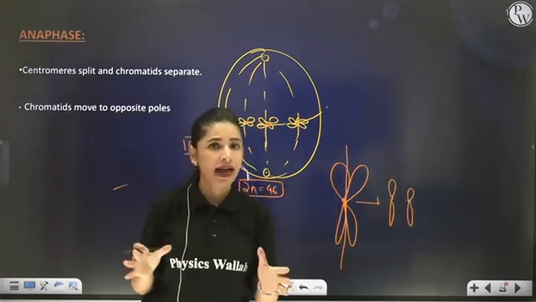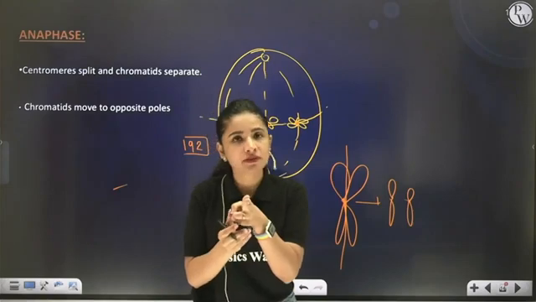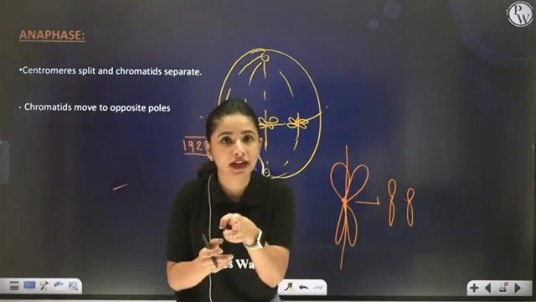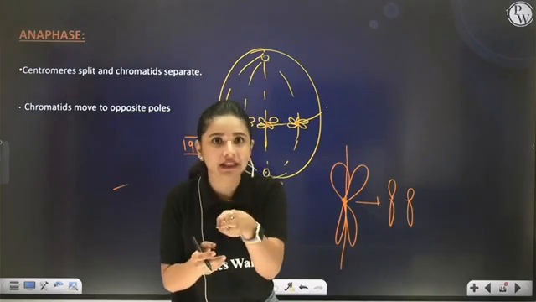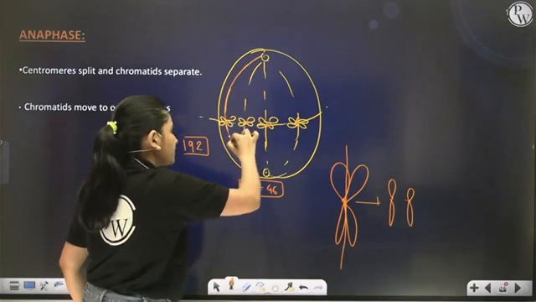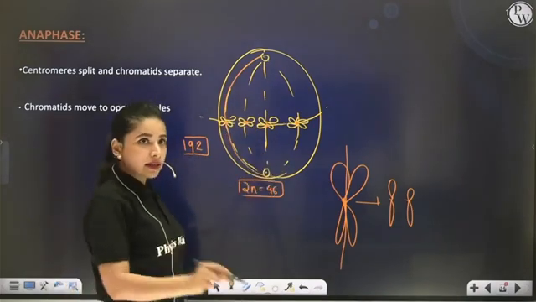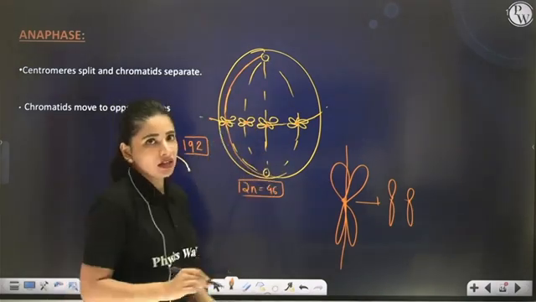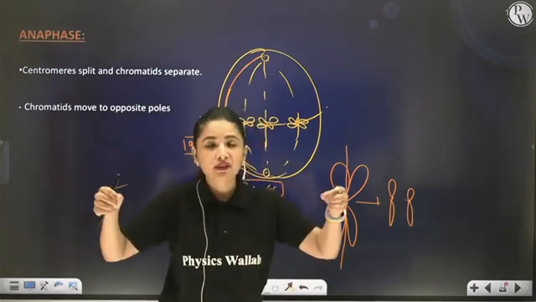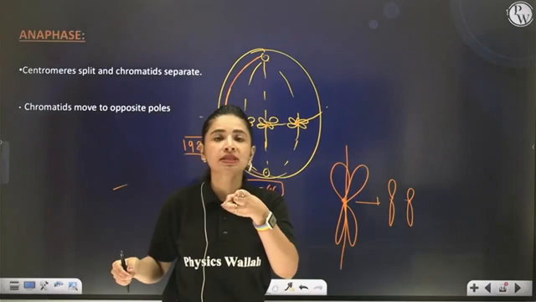The same thing happens during the splitting of the centromere. When the centromere splits from the center, actually the spindle fiber is getting cut from the center. Right now the spindle fiber is complete. But if the centromere splits, along with it the spindle fiber is also getting cut from the center.